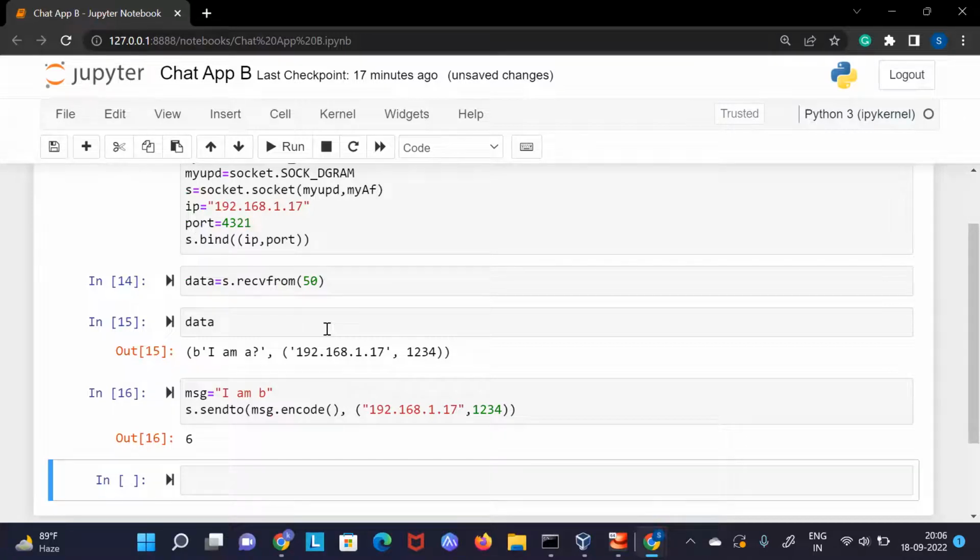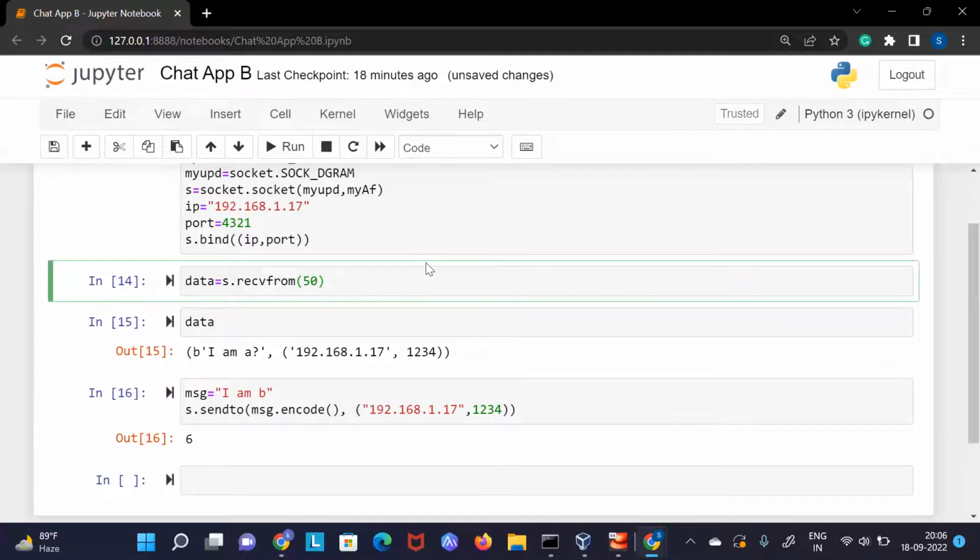Basically, if you use WhatsApp, then it's very easy. Behind the scene, we just have to focus on our message. All the things will work, and we can do chatting for an infinite number of times. But here I have to keep on running this manually, so it is not a good thing. But now, as we are programmers, we know we can use some loop concept here. If we want this function to be run for infinite time, we can use a loop.